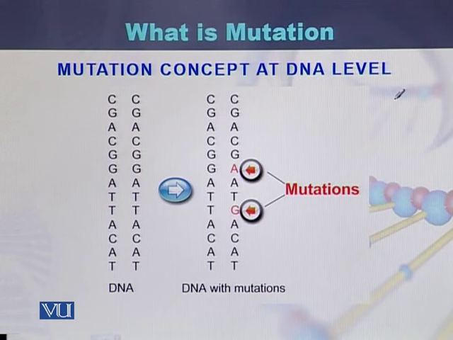Here we can see the sequence of the DNA, that is a normal sequence, while if there is a change in one of the nucleotides, here it is written G, G is for guanine. If in place of guanine there is adenine, G is replaced by A. This change from G into A is called a mutation or sequence variant. Same is the case with this T. This T is replaced by this G. It is called a mutation.